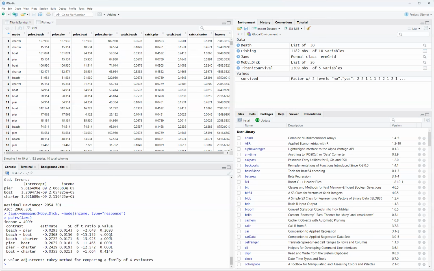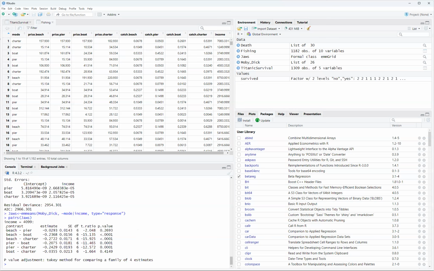And that gives us the p-value adjustment for the Tukey method comparing a family of 4 estimates. So you get beach versus pier, beach versus boat, beach versus charter, pier versus boat, pier versus charter, boat versus charter. This is much better than doing it, say, with Stargazer, because then you'd have to relevel it. This is just giving me the Tukey test, which is a good post hoc test anyways, and it'll give you the p-value.